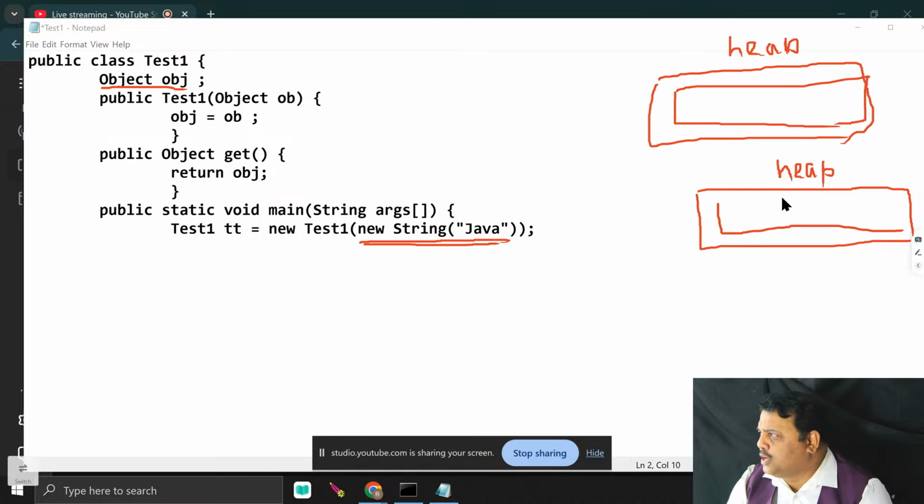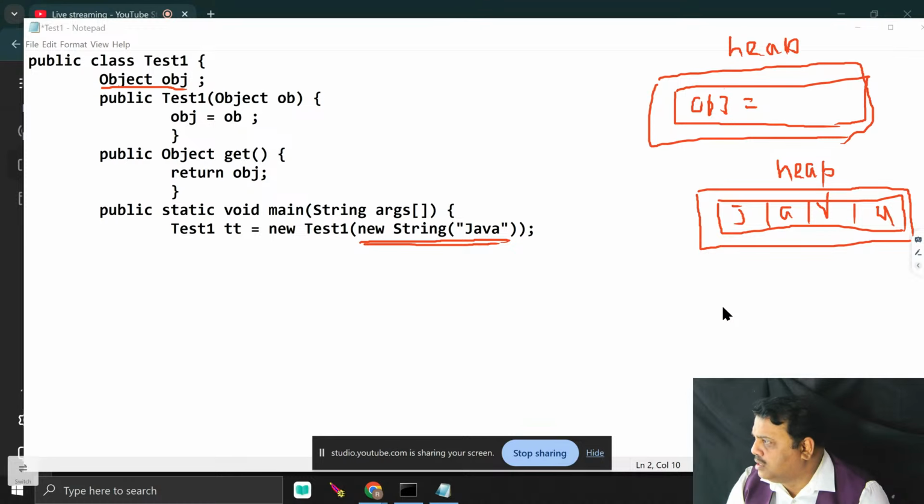What is a string? An array of characters. What does it contain? It contains 4 characters. What is that? That is Java: J, A, V, A. The size of the object depends on which variable? Instance variable. What is the instance variable name? obj. Now the question is, obj is a reference. What does obj hold? If the base address of this string object is 1818, take an example, then it contains 1818.